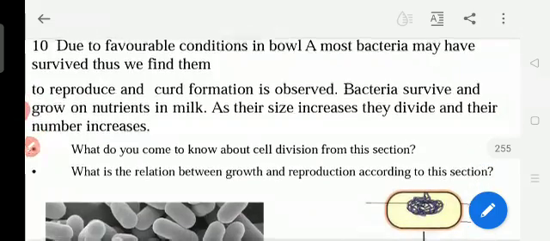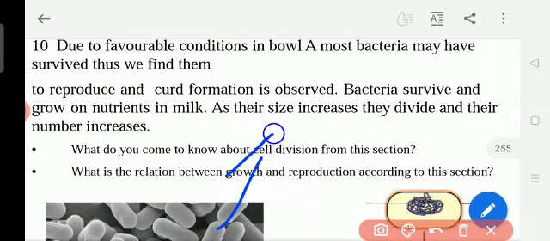Okay, so here they are taking two bowls, bowl A and bowl B. One bowl has hot milk, in another bowl we are taking warm milk. Warm milk means not very hot. When we keep a little buttermilk in it, by morning it changes into curd. Bacteria cell division will be more in a warm place, not in hot areas. If it is very hot, things spoil, and if it is very cold, the division of bacteria will stop.